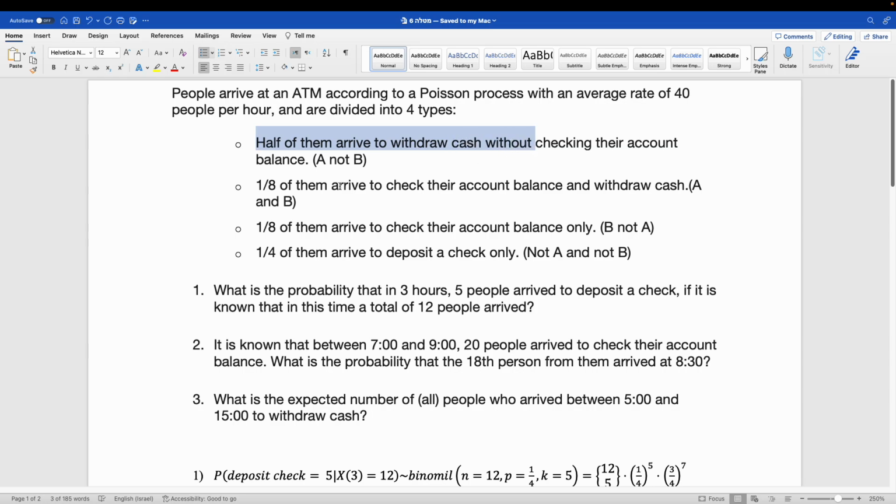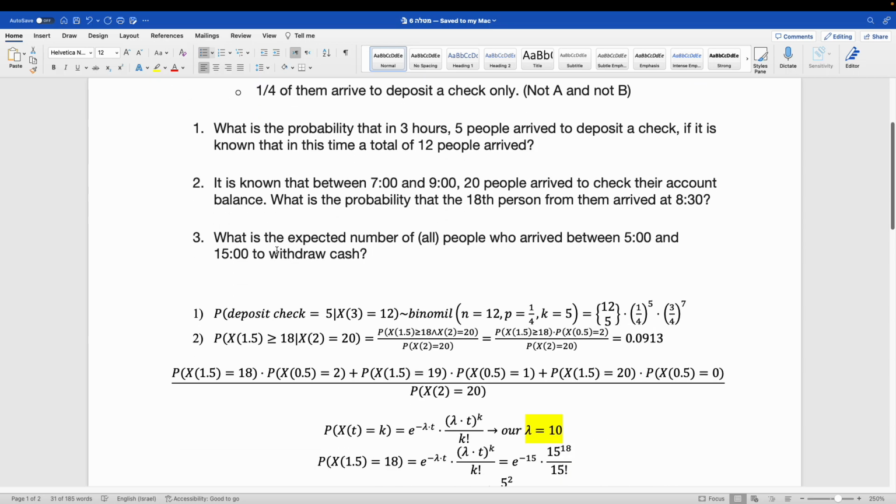The second option, check balance and withdraw cash, also withdraws cash. The other two types don't come to withdraw cash. So you have half plus 1 divided by 8, which is 5 divided by 8, approximately 0.625.